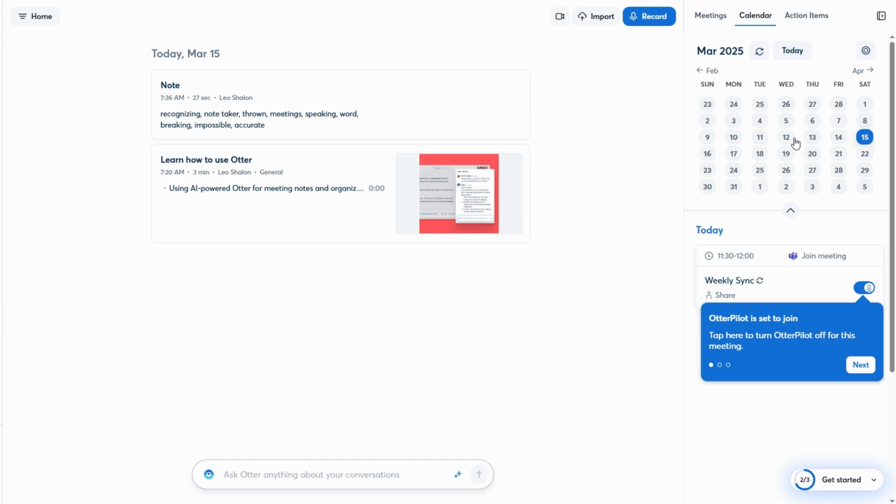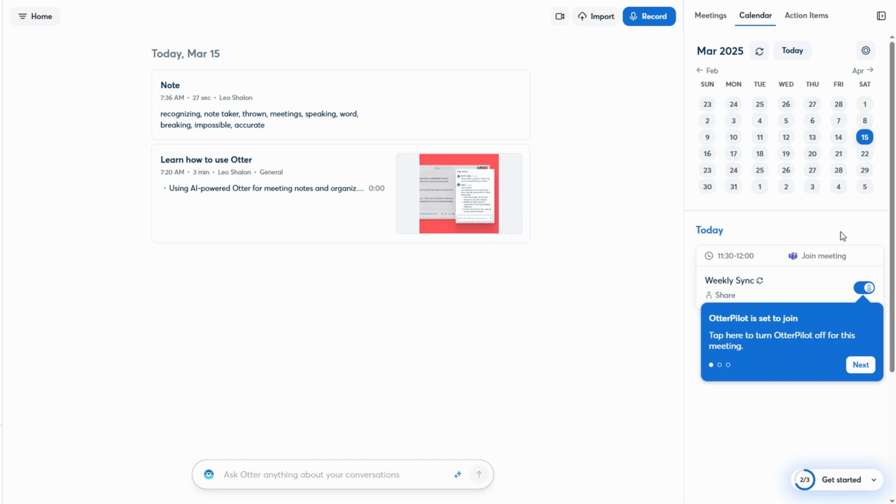Let's say you schedule a meeting on Google Calendar. Otter syncs with your calendar, so it automatically reminds you about the meeting ahead of time. Then, once the meeting wraps up, Otter sends you the transcription, a summary, and any identified action items straight into your Otter dashboard.